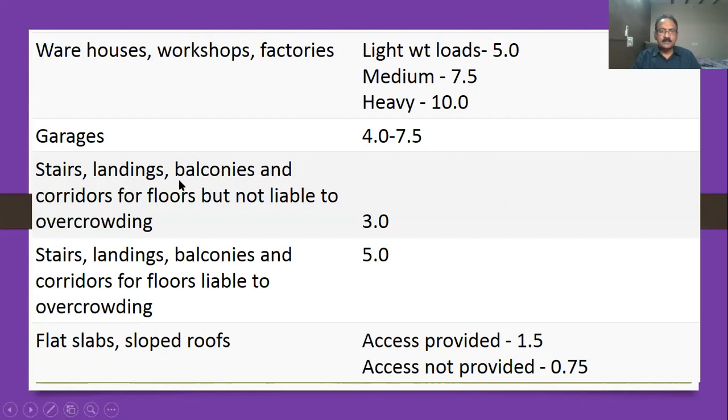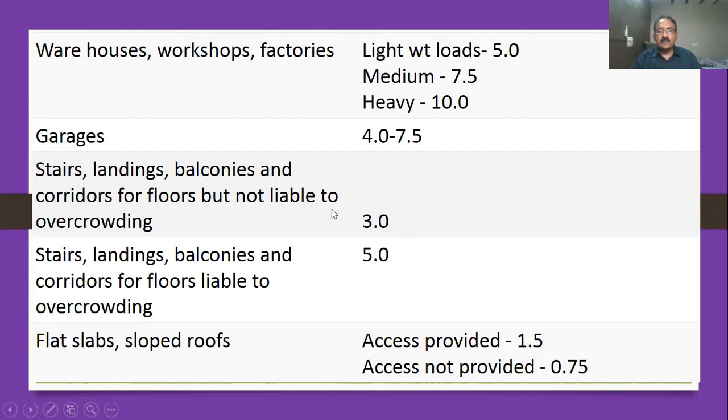Similarly, stairs, landings, balconies, corridors for floors but not liable to overcrowding. Generally in balconies, there are 3 or maximum 4 members. Staircases also, maybe 2 persons will come and go. In landings in a staircase also, there is not much crowd. The load on staircases, given by IS 875 Part 2, is 3 kilonewton per meter square.